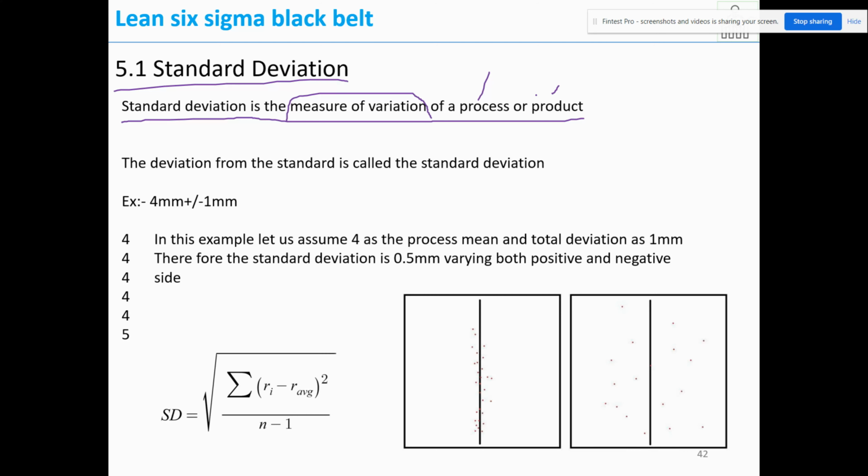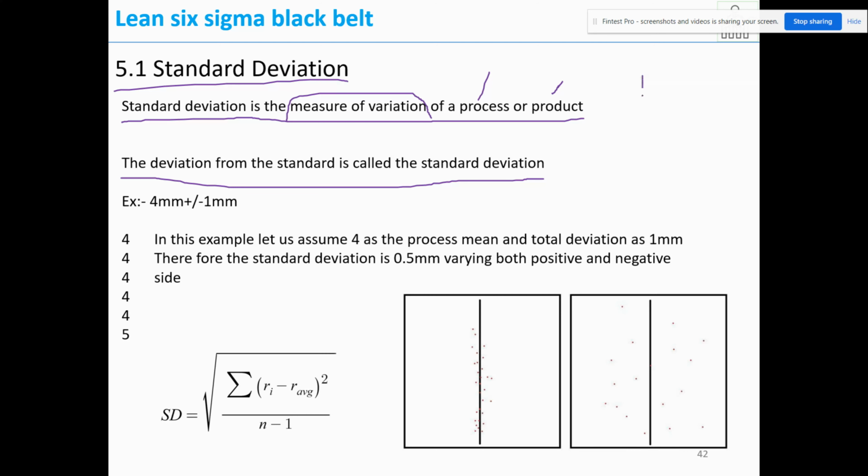What we call it as a process? The process parameter. It's nothing but the machine parameter. When we talk about product, the dimension or other specifications of the product. Now the deviation from the standard is called standard deviation. So the deviation which is happening from the standard is called standard deviation.